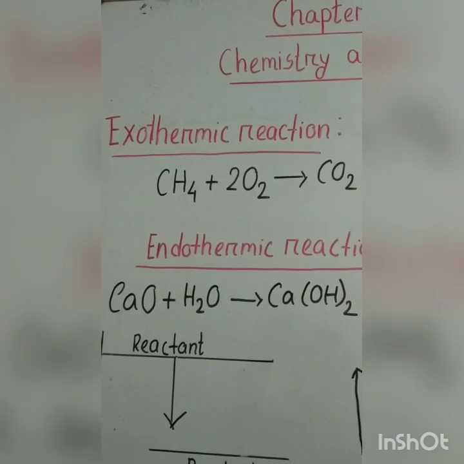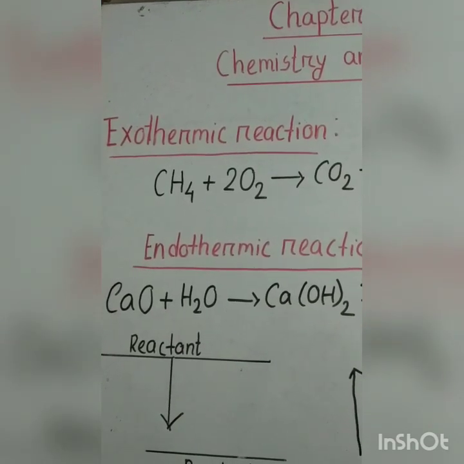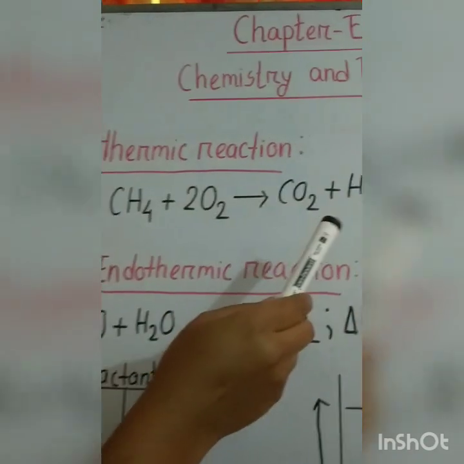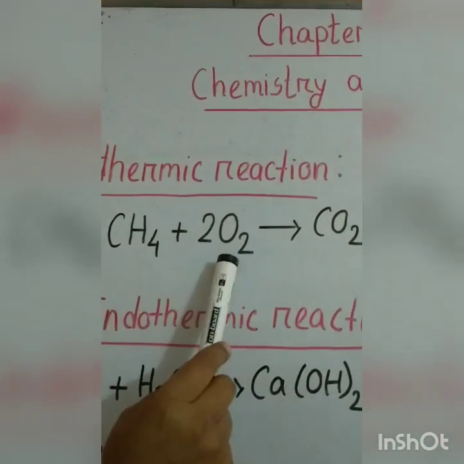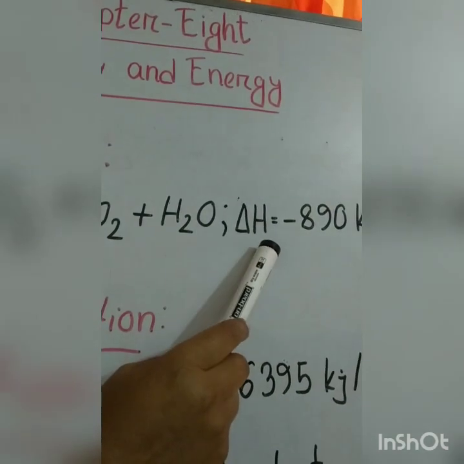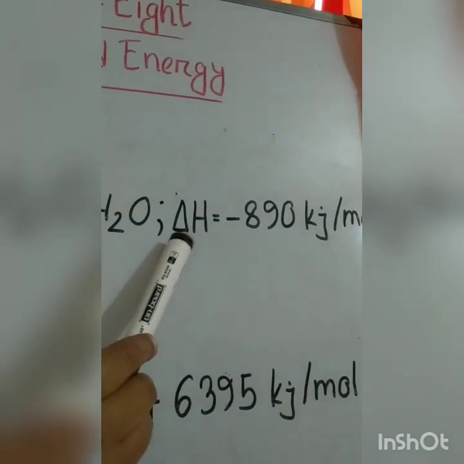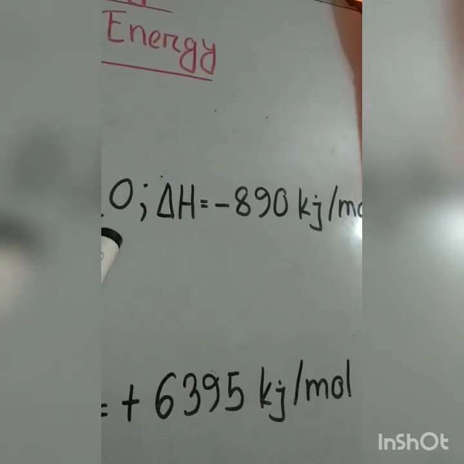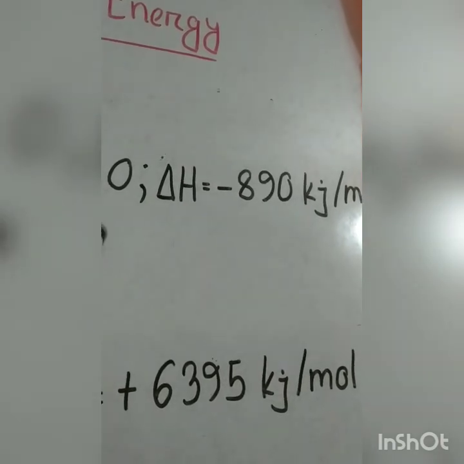Dear students, now we are going to exothermic reaction. In chapter 7, you learned what is exothermic reaction. Such type of reaction in which heat is produced is known as exothermic. See, in this reaction, methane plus oxygen is equal to carbon dioxide plus water. Here, the value of del H is 890 kilojoule per mole. Whenever the value of del H is negative, that time it is known as exothermic reaction. It means that in this reaction heat is produced. So this one is the example of exothermic reaction.